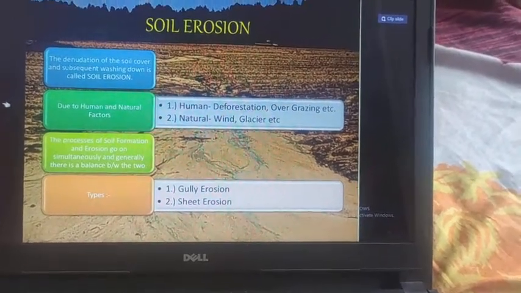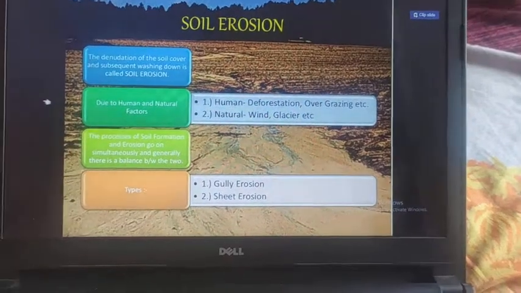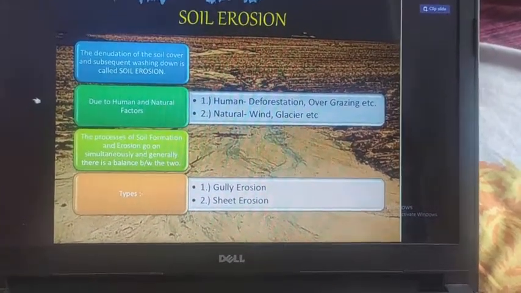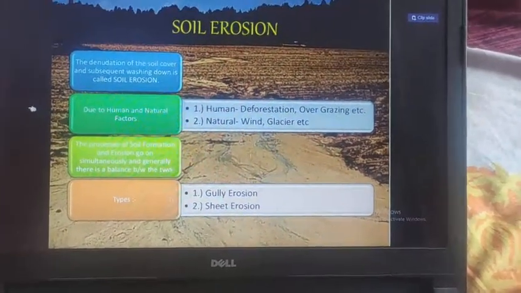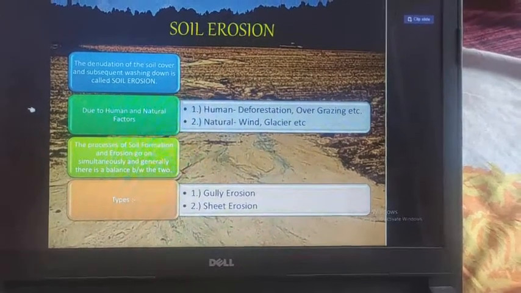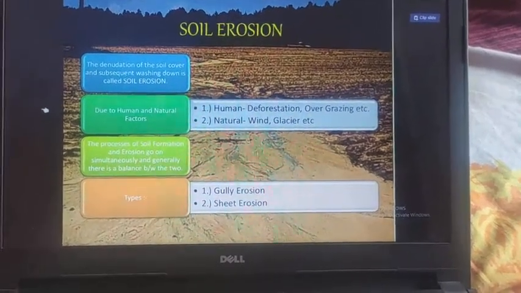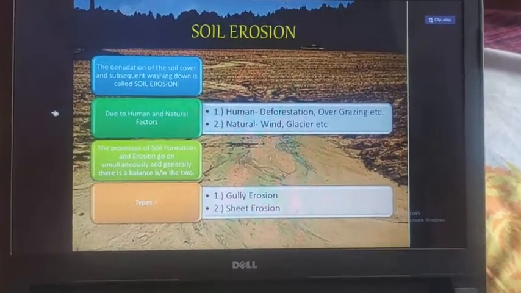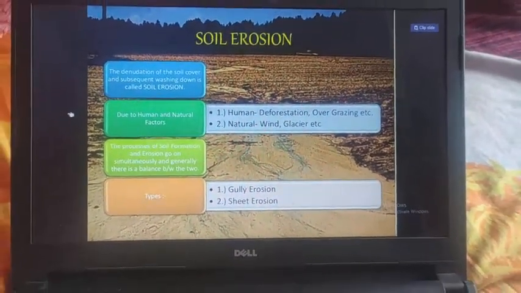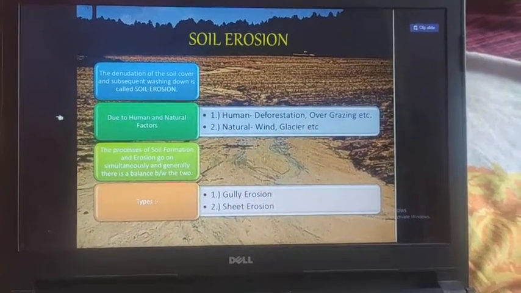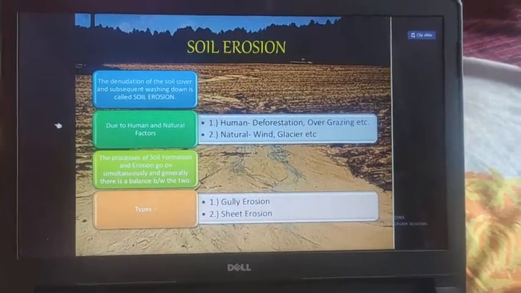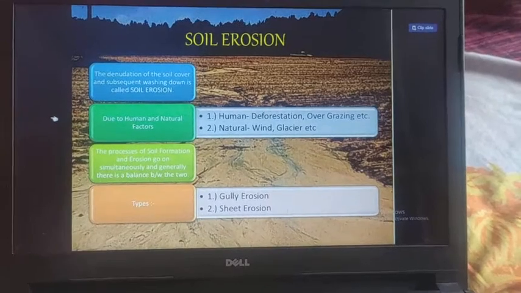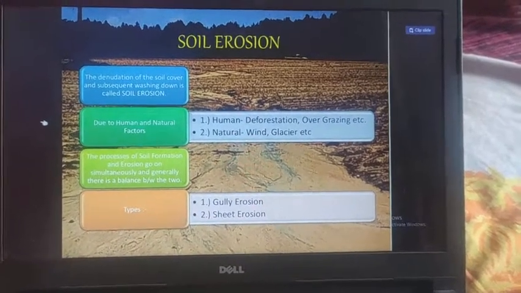Human factors and natural factors are responsible for soil erosion. What are human factors? Deforestation, overgrazing, mining, construction are the human factors responsible for soil erosion. And what are the natural factors? Wind, glaciers and water are the natural factors responsible for soil erosion.